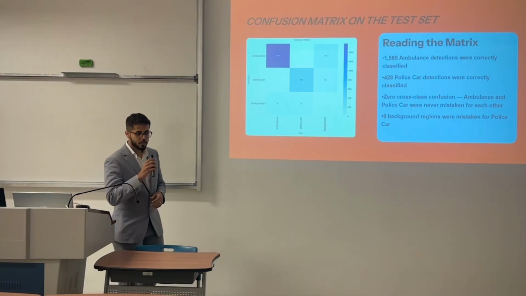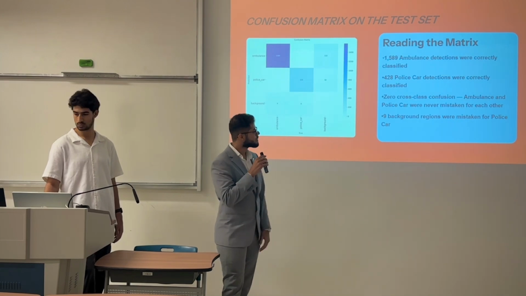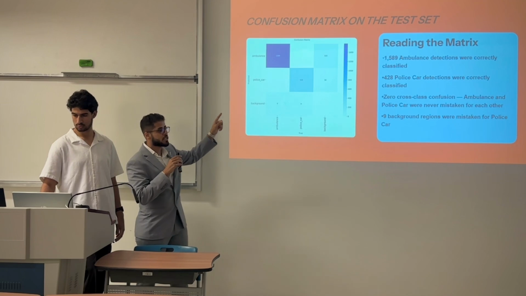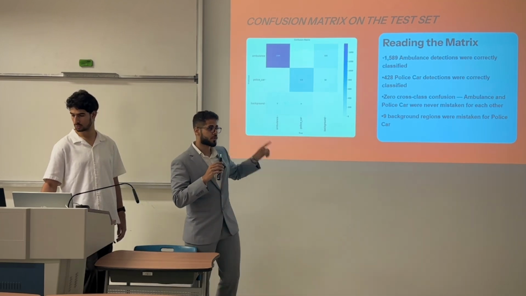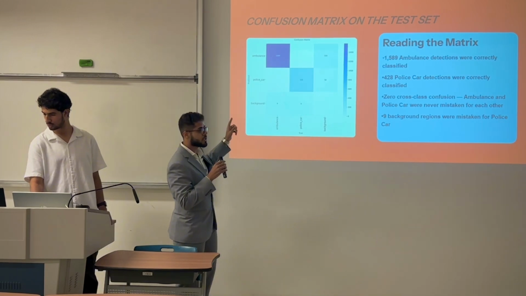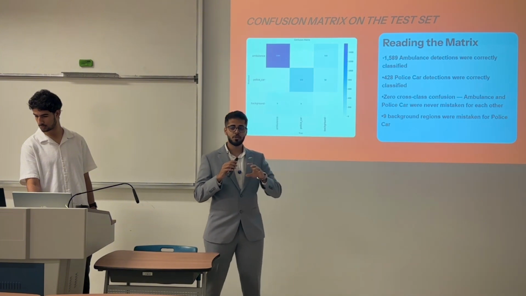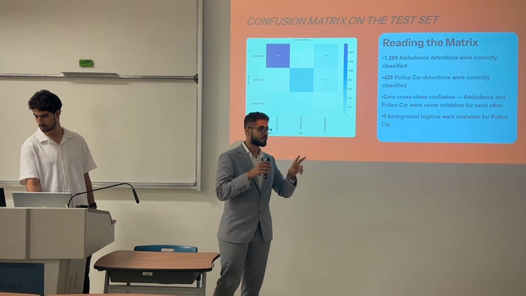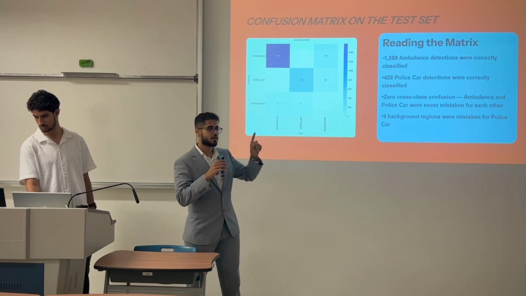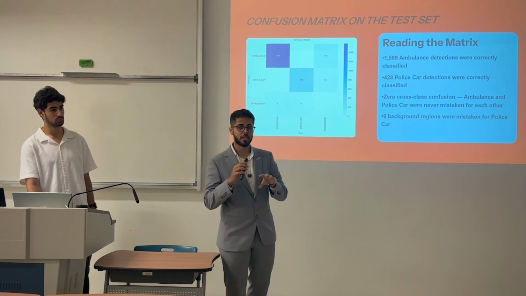Hello everyone, I am Yusuf, and now we will discuss this confusion matrix. As we see here, we have numbers. 1,589 detections for ambulance were correct, and 428 police car detections were correct. The surprising thing is that we don't have mixing between these two classes, between ambulance and police cars. We don't have even one mix that it made as a wrong detection.